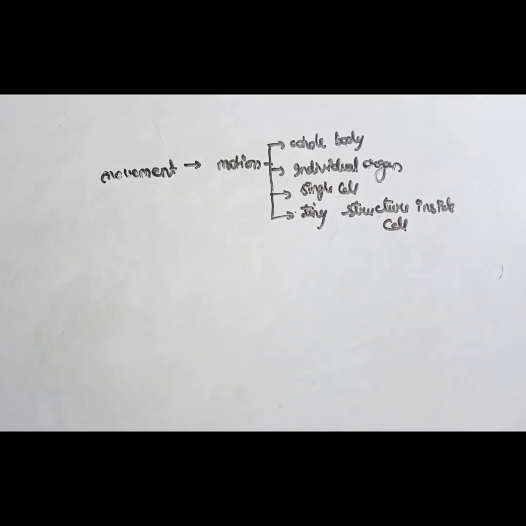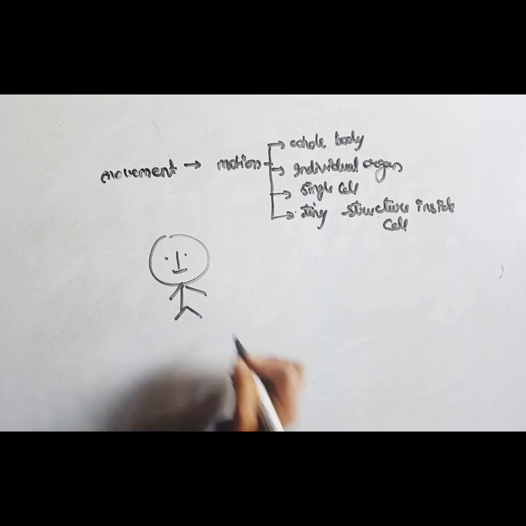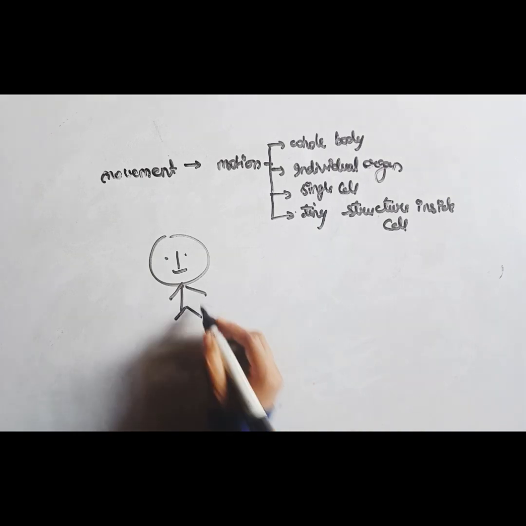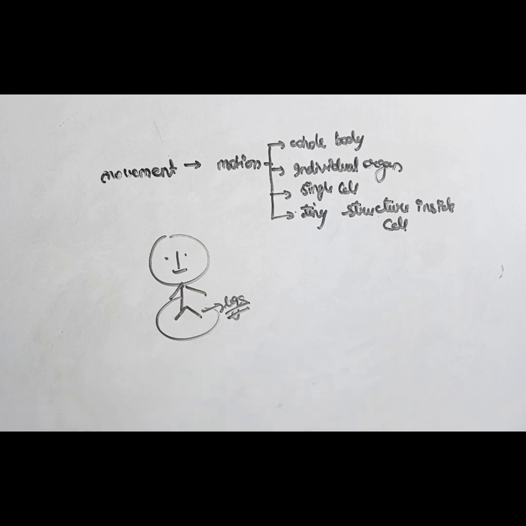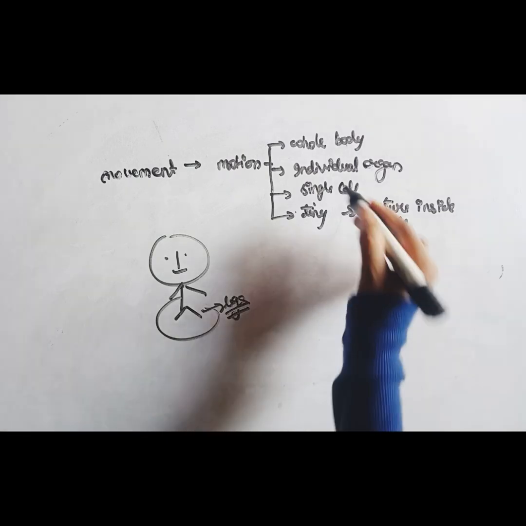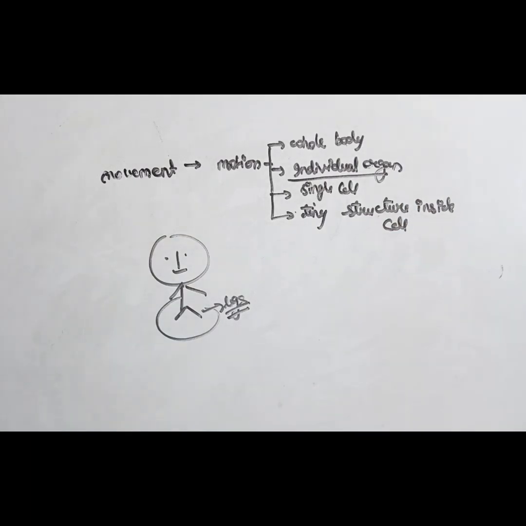Okay, so motion of the whole body, everyone knows: the body moves from one place to another with the help of the legs. Any person moves from one place to another with the help of these legs, and the whole body moves. But what is the movement and motion in the individual organs?